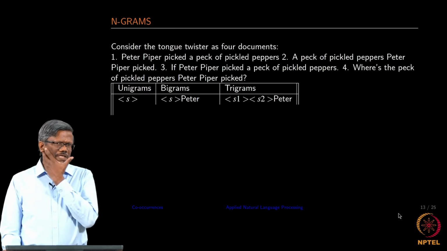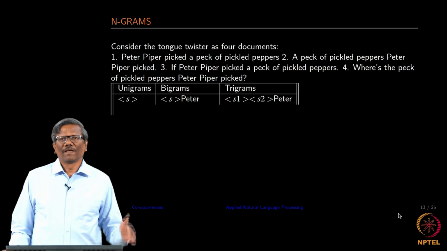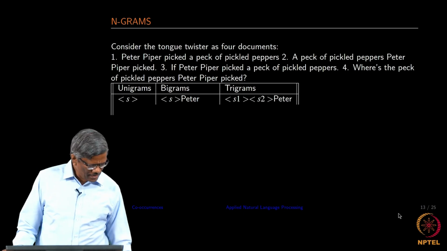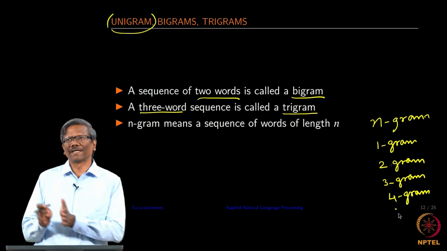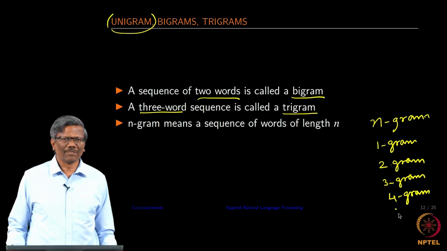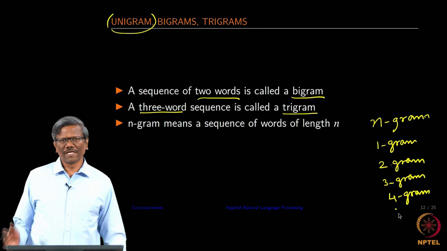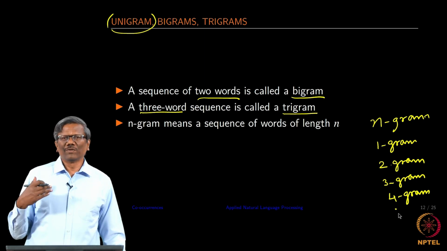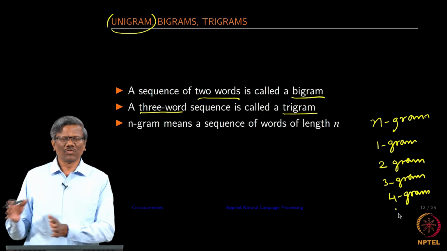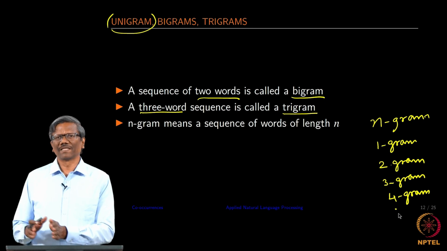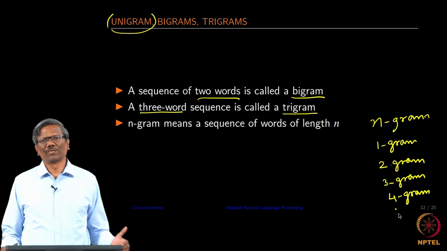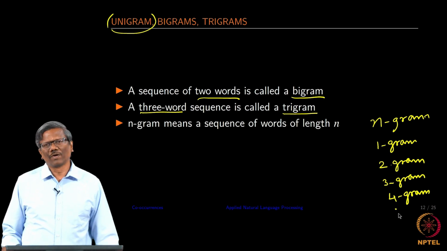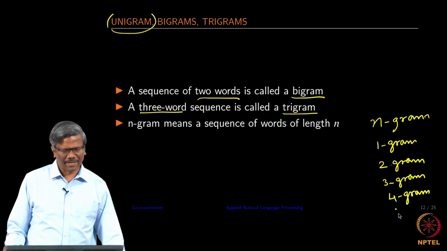So, how do you really create the input for us? The reason why we are doing this is we are going to be using those n-grams as input for various NLP applications. So, we should be able to create those n-grams as input and then remove whatever we do not need to keep, and then use the rest of them as an input to either a neural network or any other NLP application.